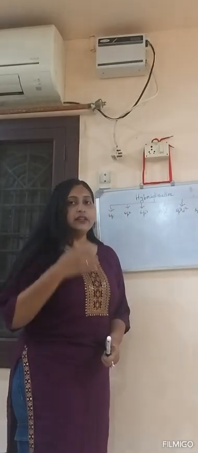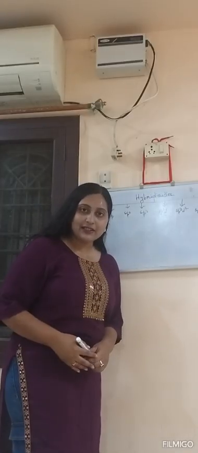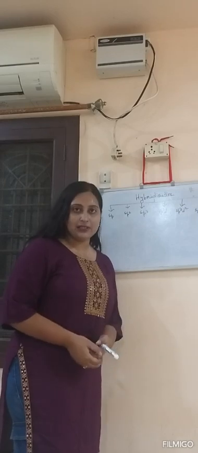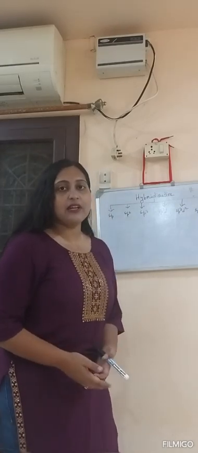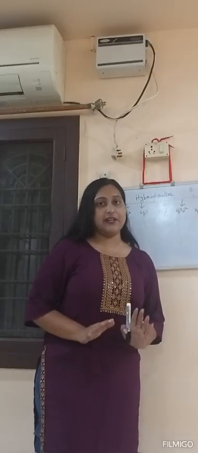Now we will discuss Z. What is Z? Z is the steric number. Why do we calculate Z? Basically, Z denotes the total number of atomic orbitals involved in the hybridization. So what is the steric number? The total number of orbitals involved in the hybridization.